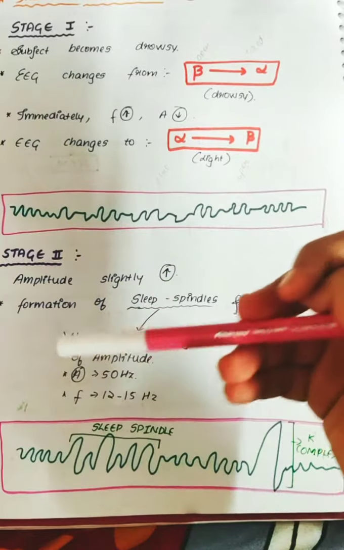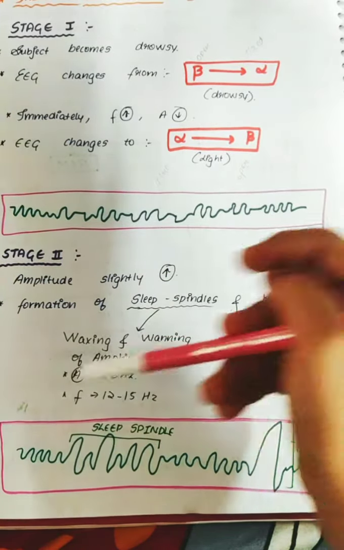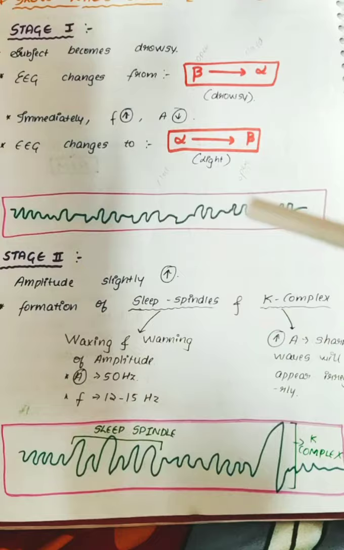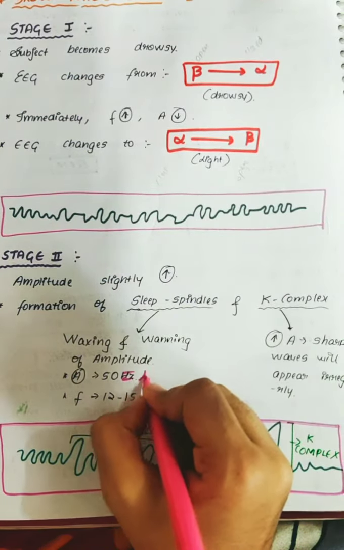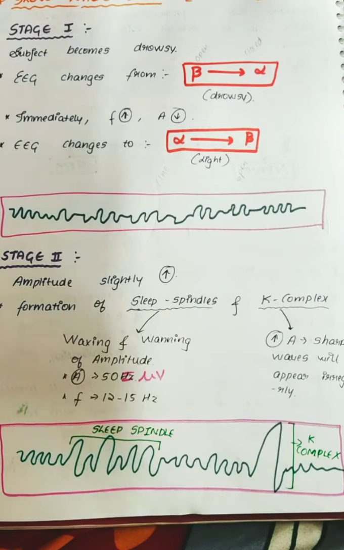In stage 2, the amplitude will be around 50 and the frequency will be around 12 to 15 Hz. So amplitude will not be 50 Hz, it will be 50 microvolts. Hertz is of frequency. Amplitude will be 50 microvolts and the frequency will be around 12 to 15 Hz.